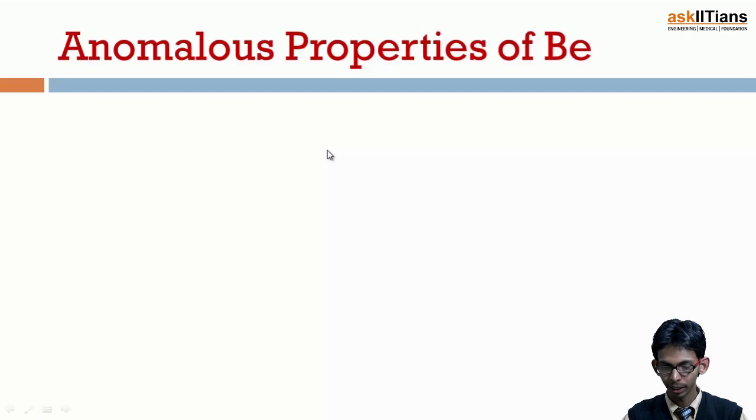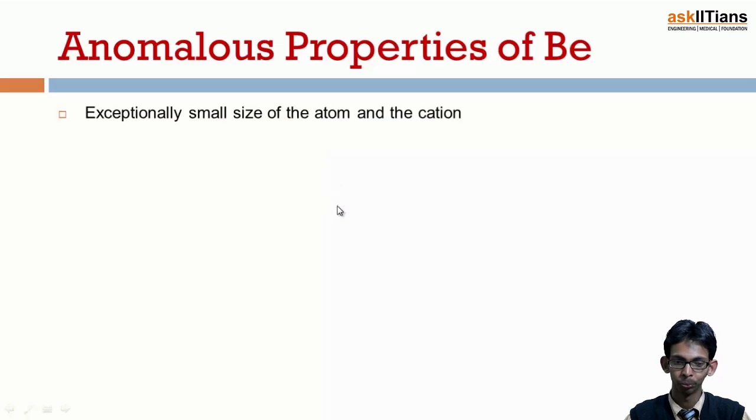So let's start. Anomalous properties of beryllium. As we know, all the first members of all the groups show anomalous properties. Similarly, beryllium, being the first member of group 2, that is alkaline earth metals, also shows anomalous properties. Its properties differ from the rest of the elements of the group. Let's see why and how.